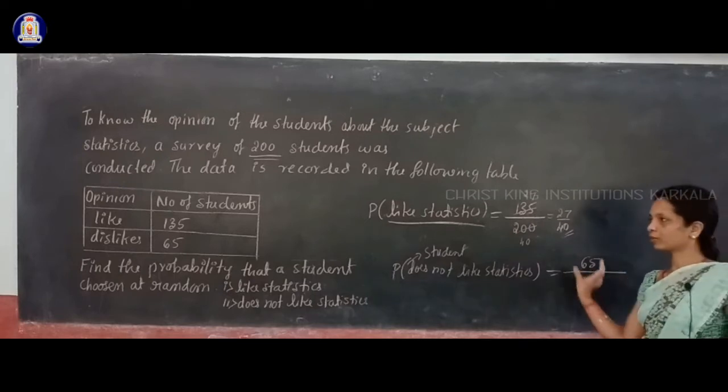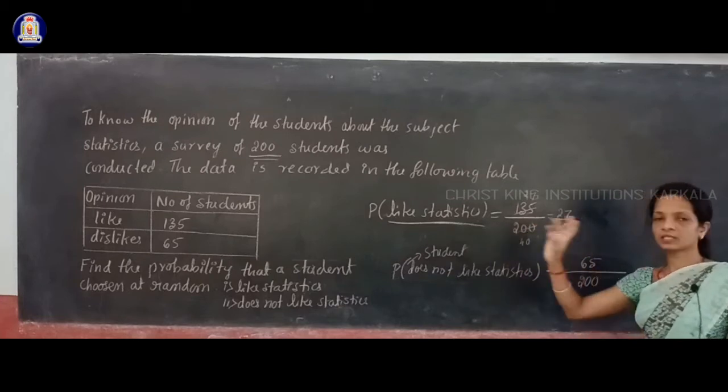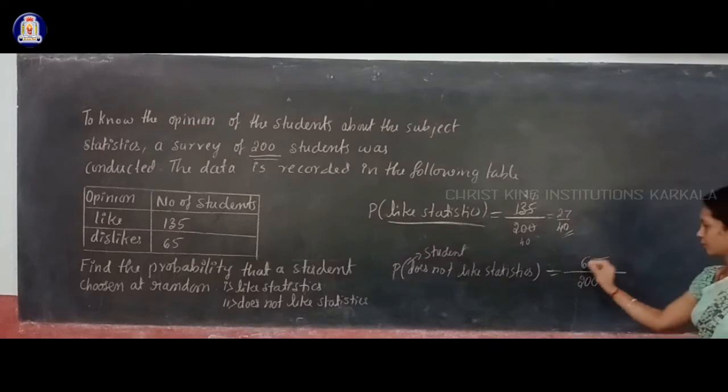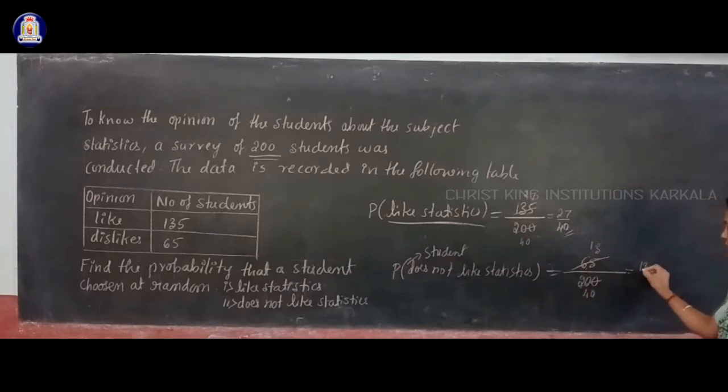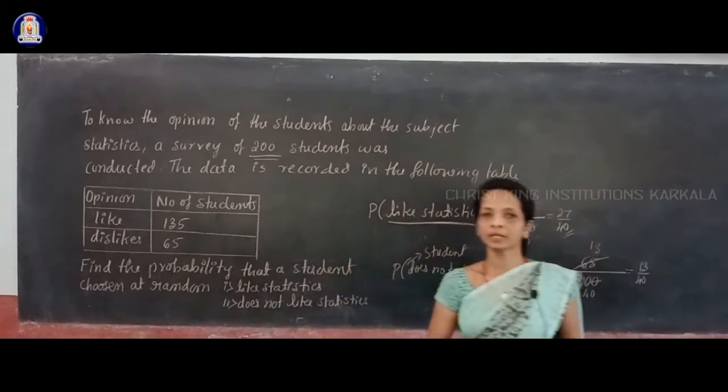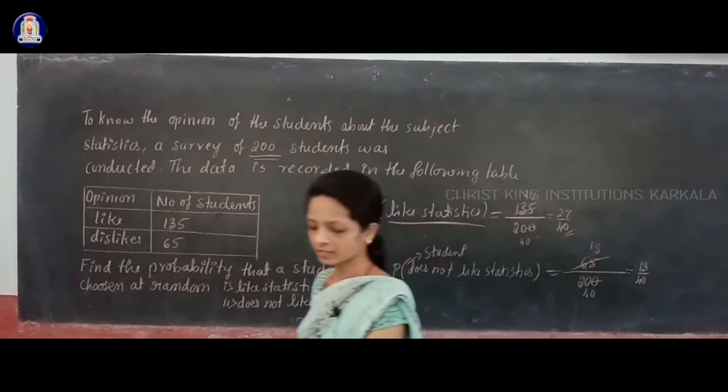Always for a given problem the denominator is the same. For this problem the denominator is 200, and you can cancel here also by 5. 5 ones 5, 5 3 times 15, 5 4 times 20, 0 times 0, and here the probability is 13 by 40. This is the probability that the selected student does not like the statistics subject.